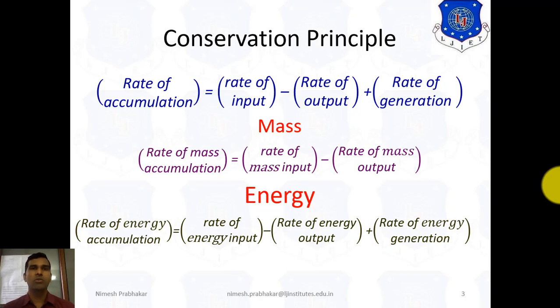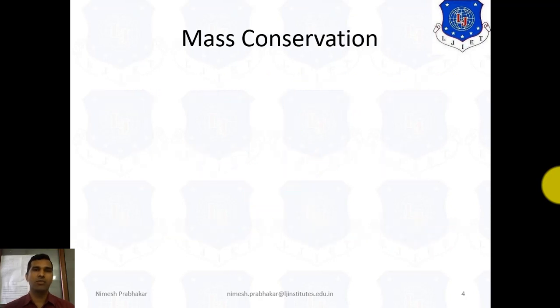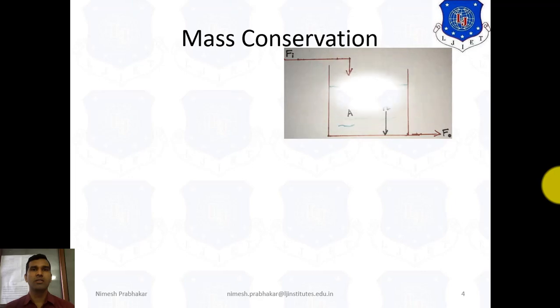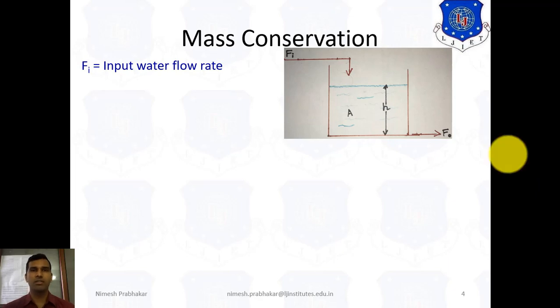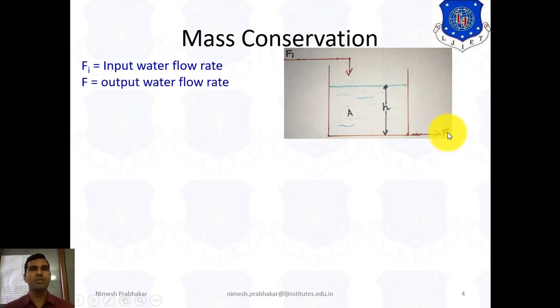Now to understand mass conservation, we take one example. Consider a liquid tank system. Here Fi indicates the inlet water flow rate, or input water flow rate, and F0 or F indicates the output water flow rate.